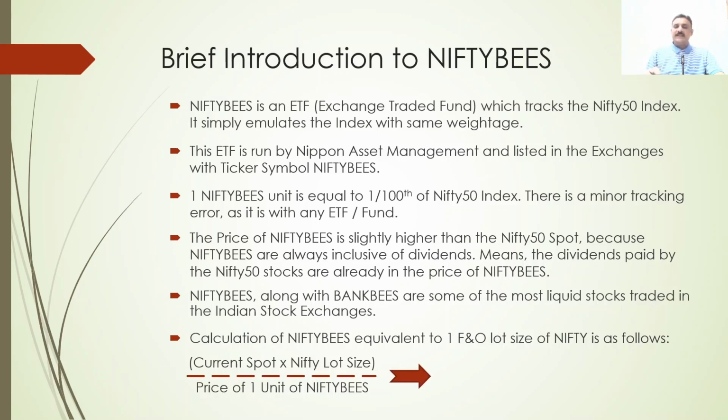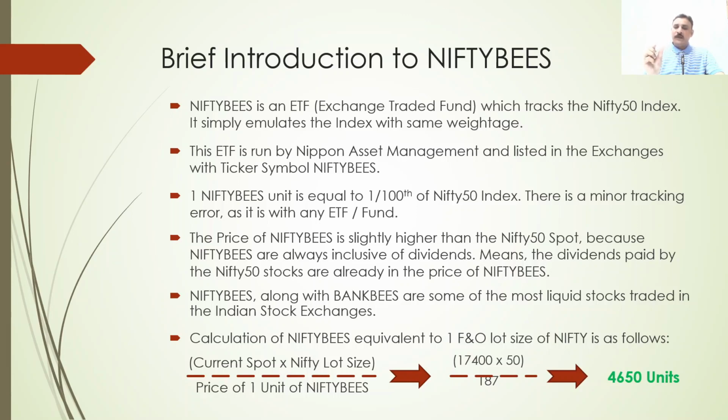So what this result gives is based on the current value of Nifty, 17,400. This value will keep on changing, based on the Nifty. But for one F&O lot size, we consider the current spot value of Nifty, which is 17,400, multiplied by the Nifty lot size of 50. Divide the whole value by one unit price of Nifty BeES, which is 187 today. The resultant value is approximately 4,650 units of Nifty BeES. This is equivalent to one F&O lot size.